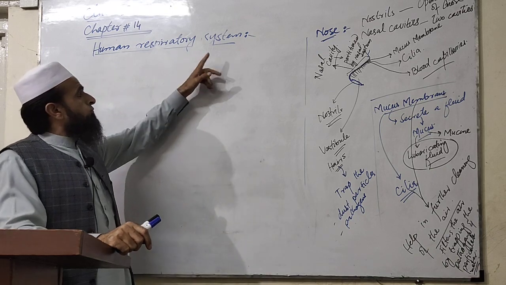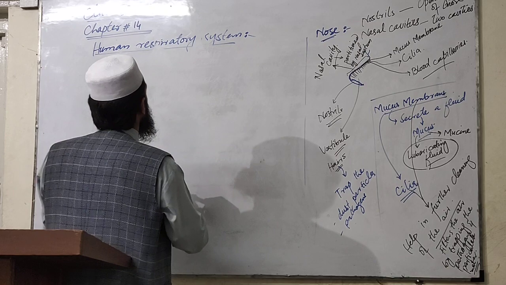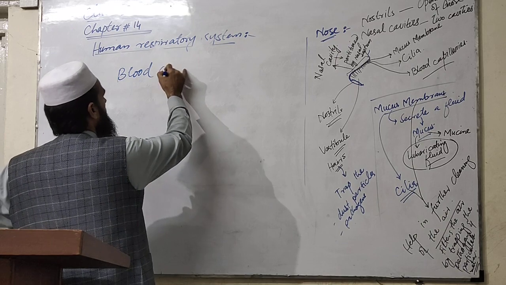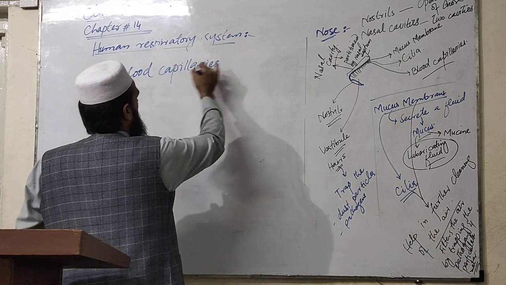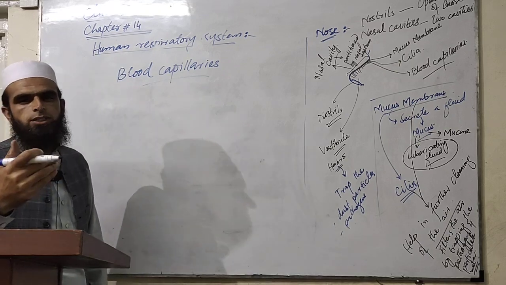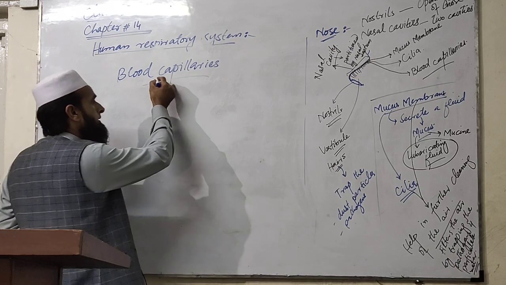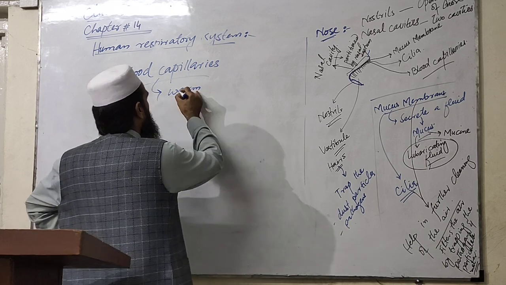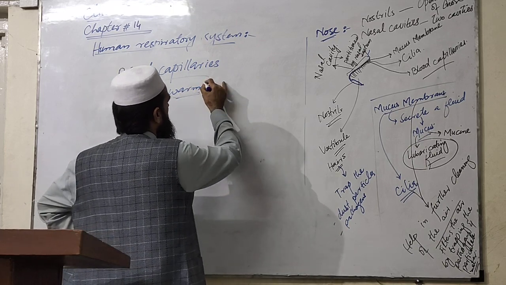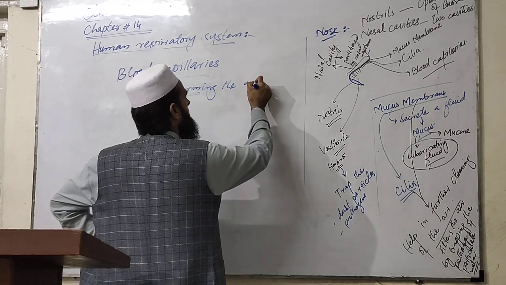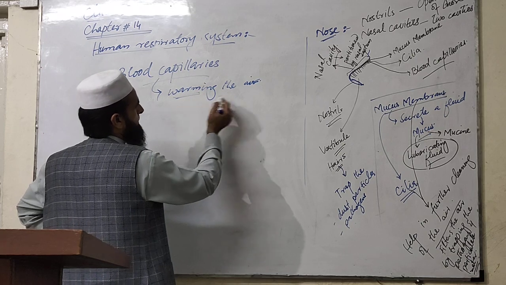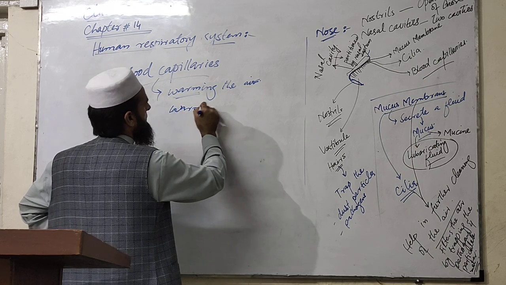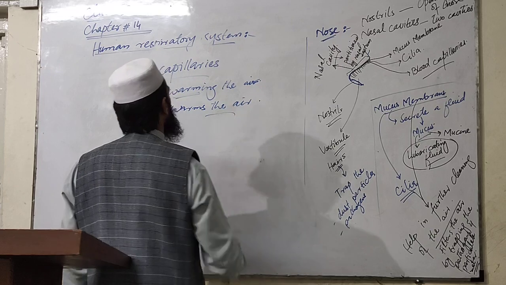So the blood capillaries do what? The blood capillaries present just beneath the mucous membrane help to release some of the heat by convection and conduction, and that heat helps to warm up the air. It warms the inhaling air.